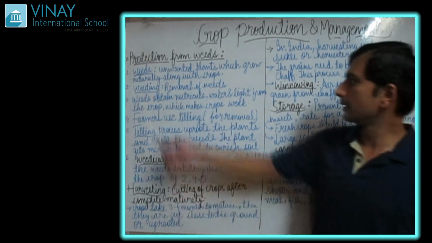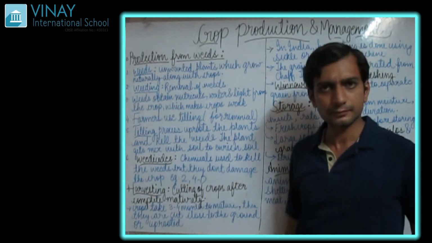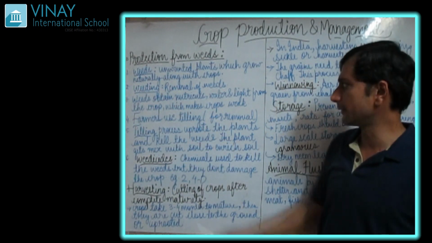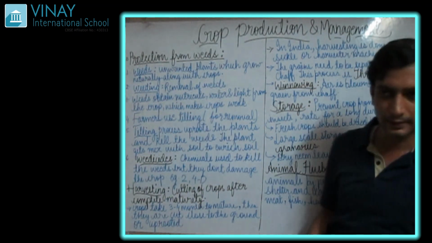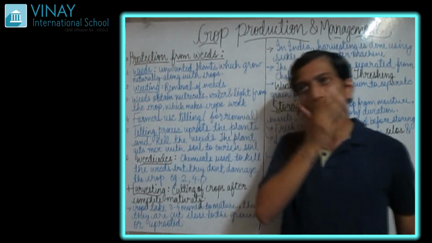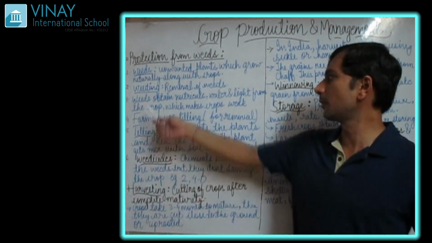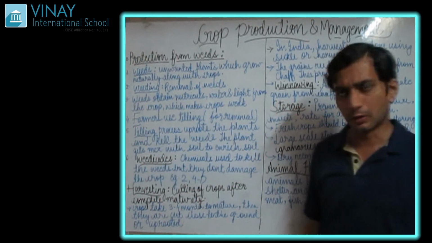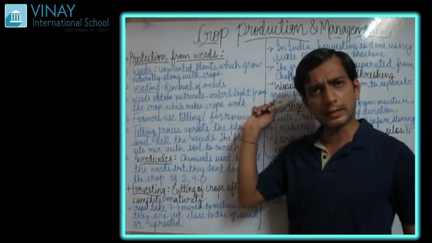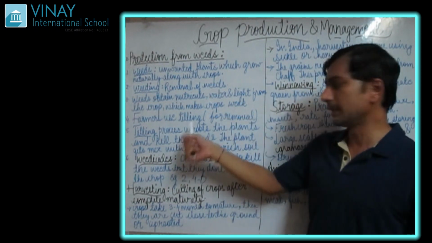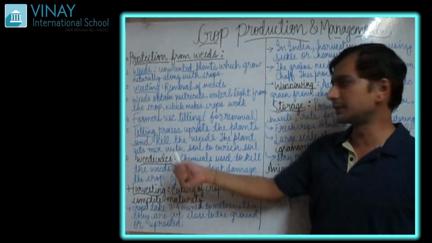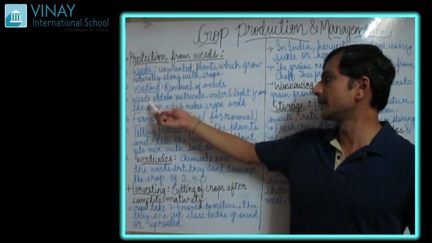Okay. Next, weeding. Now comes what is weeding. Weeding is nothing but the process of removal of weeds. How weeds are getting removed, this process is known as weeding. There are mainly two processes which we are going to see further about weeding.